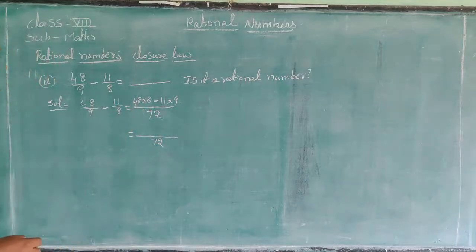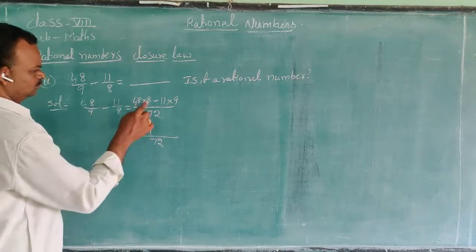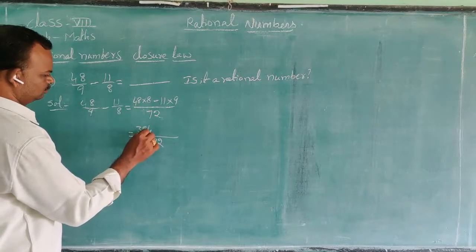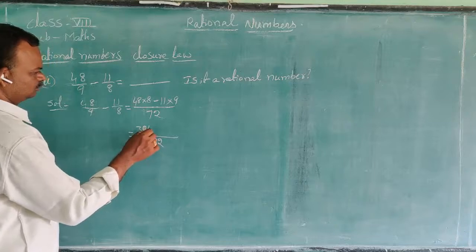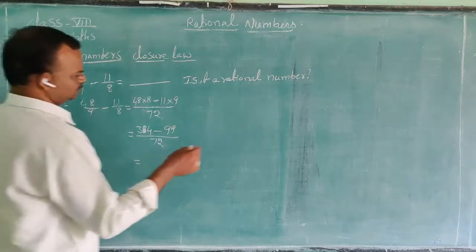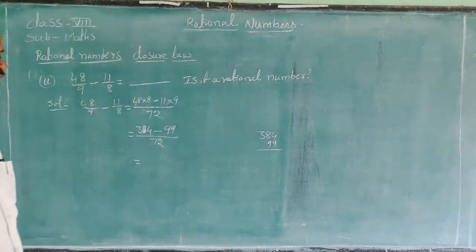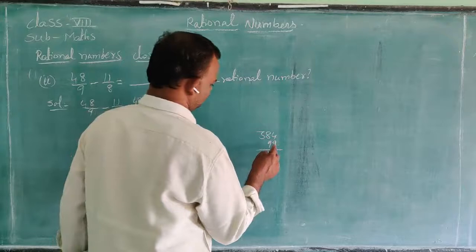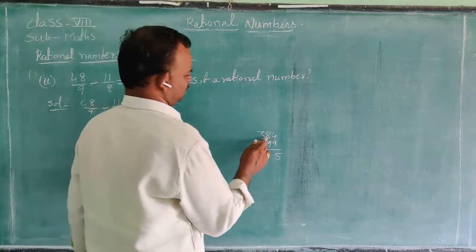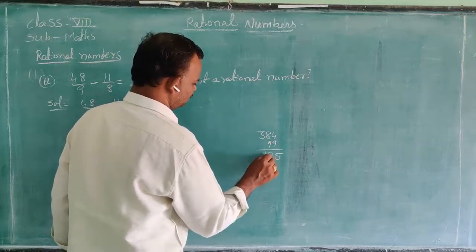48 into 8, what is the value? Multiply these two values. 48 into 8 is 384, minus 11 into 9, 99. So subtract that. 384 minus 99, 14 minus 9 is equal to 5, here 17 minus 9 is 8. Here the value is 2.